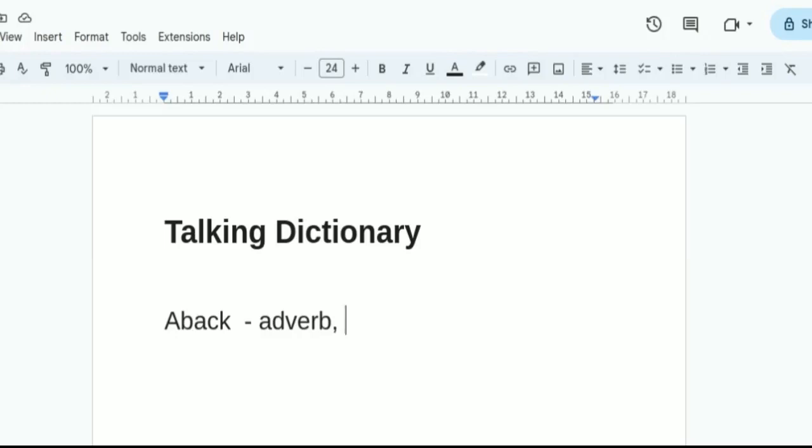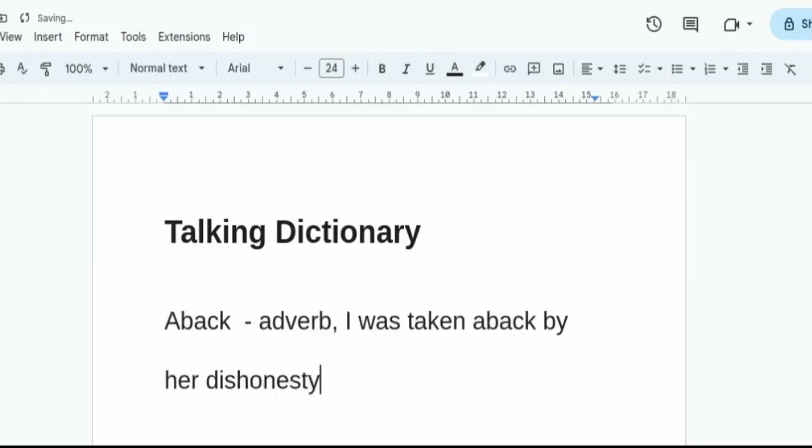So I can write: I was taken aback by her dishonesty. Now you can see that we have used it as a phrasal verb, taken aback, right? We cannot use something like "I was aback"; we don't use that.